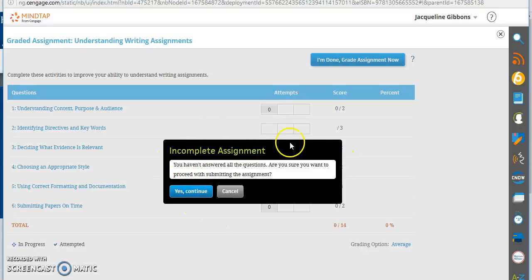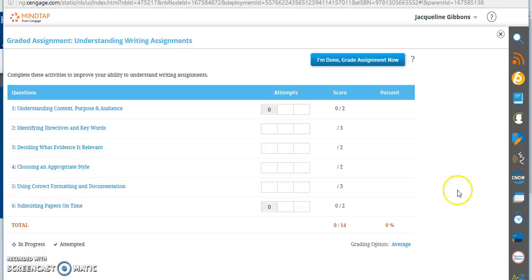And then the reason this is here is because at any point in this assignment, if you click the big button, we call it the big button, it's going to grade it and enter it as is. So that grade will be in your grade book and it is undoable. I cannot change that. That's something that you're going to have to live with. So make sure that if you get confused about that, you come back to this video to kind of help you. I'm also going to post some resource information for Cengage for students so that if you're having trouble navigating this, it may help you as well.